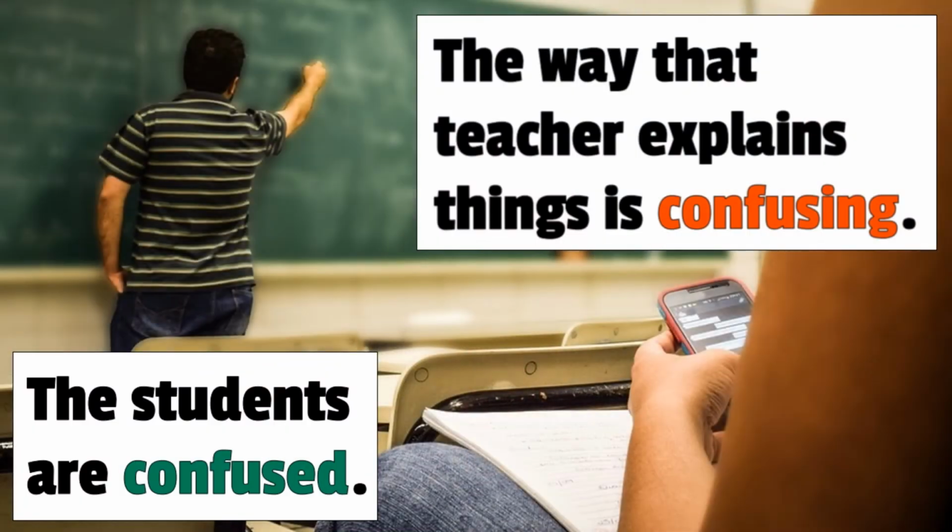Another one, no one understands the lesson. Everyone is confused. How does everyone in the class feel? They all feel confused. Why? Because the way that teacher explains things is really confusing. The way that teacher talks is confusing. So everyone in the class feels confused.